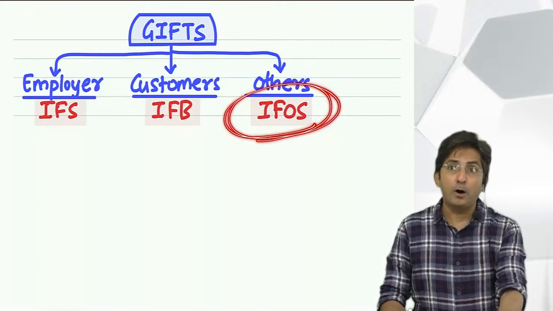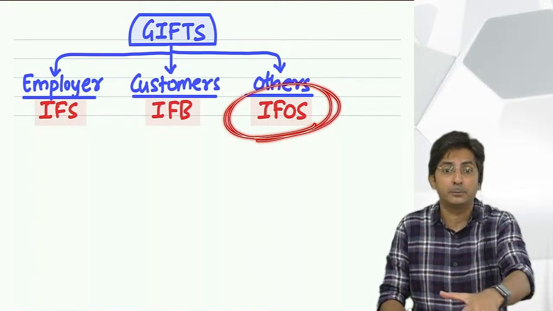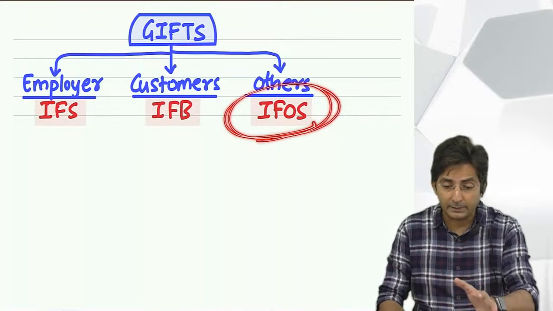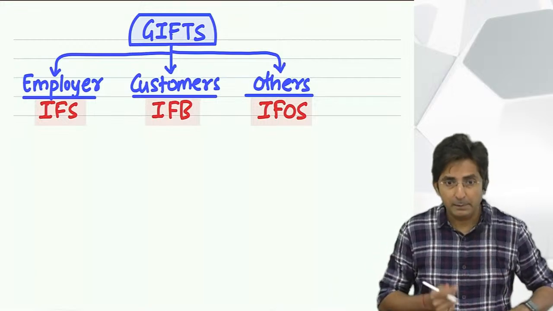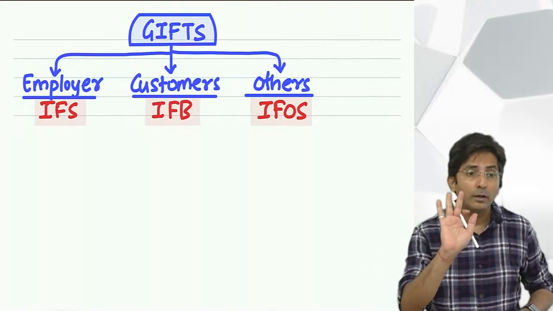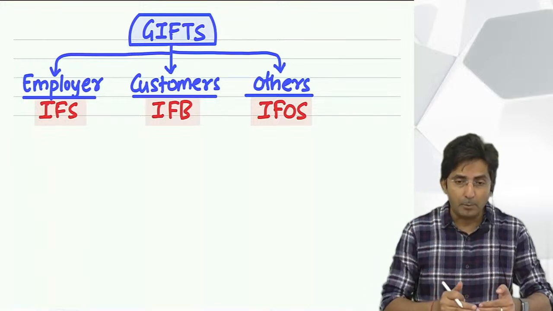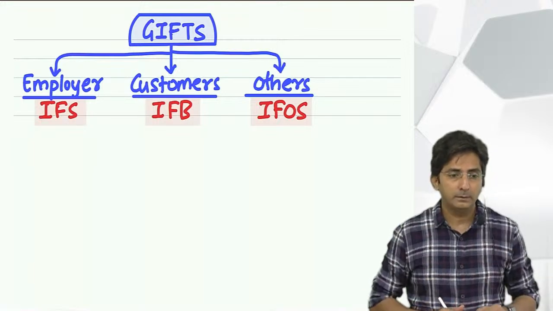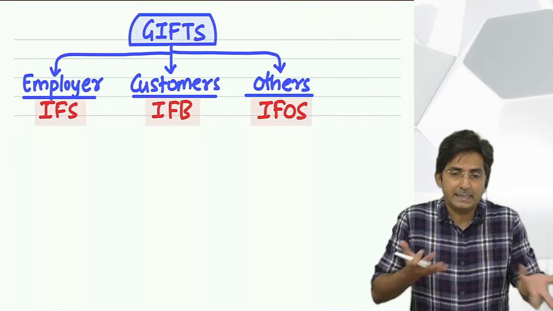But if you get above 50,000, say 51,000, it is fully taxable. Entire amount. It's not like that if it is 51, I will minus 50 and balance 1,000. No, entire 51,000 will be taxable. Once the amount crosses 50,000, full amount will be taxable. This is little unusual.